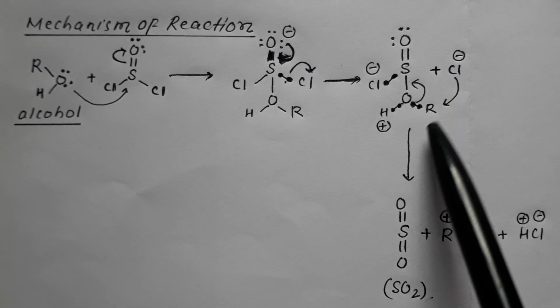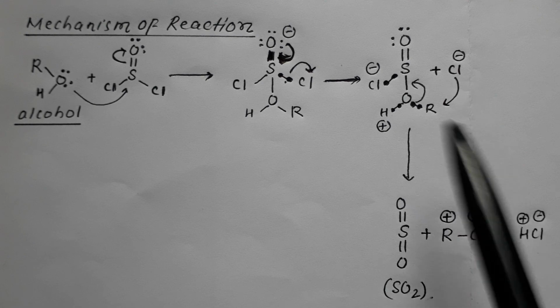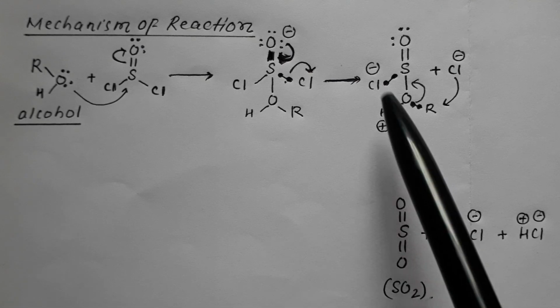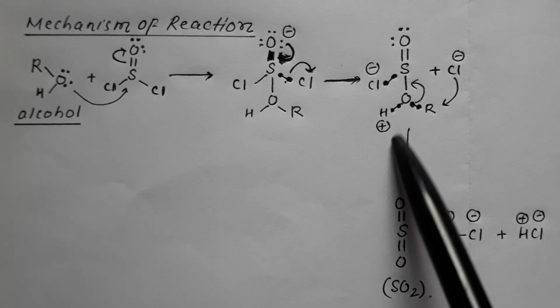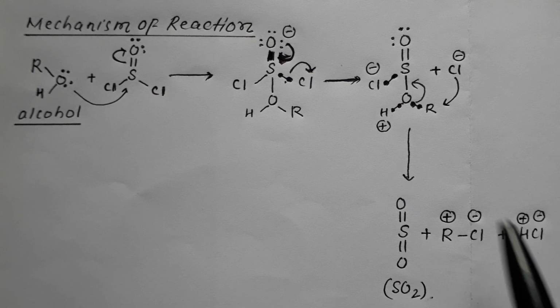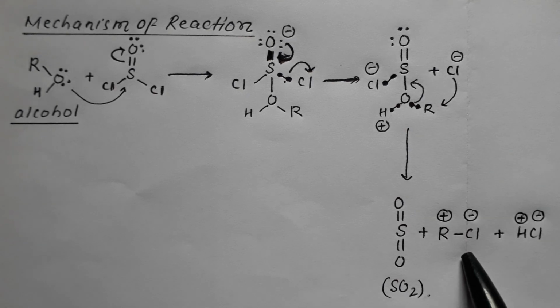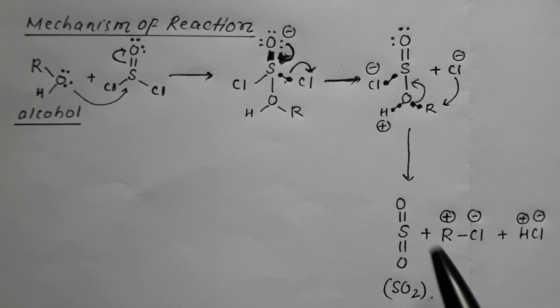This R and this Cl combine to give RCl. This H as positive and this Cl as negative combine to give HCl. So the chloride attacks the alkyl, forming alkyl chloride, plus a molecule of SO2 is formed, plus a molecule of HCl is formed.